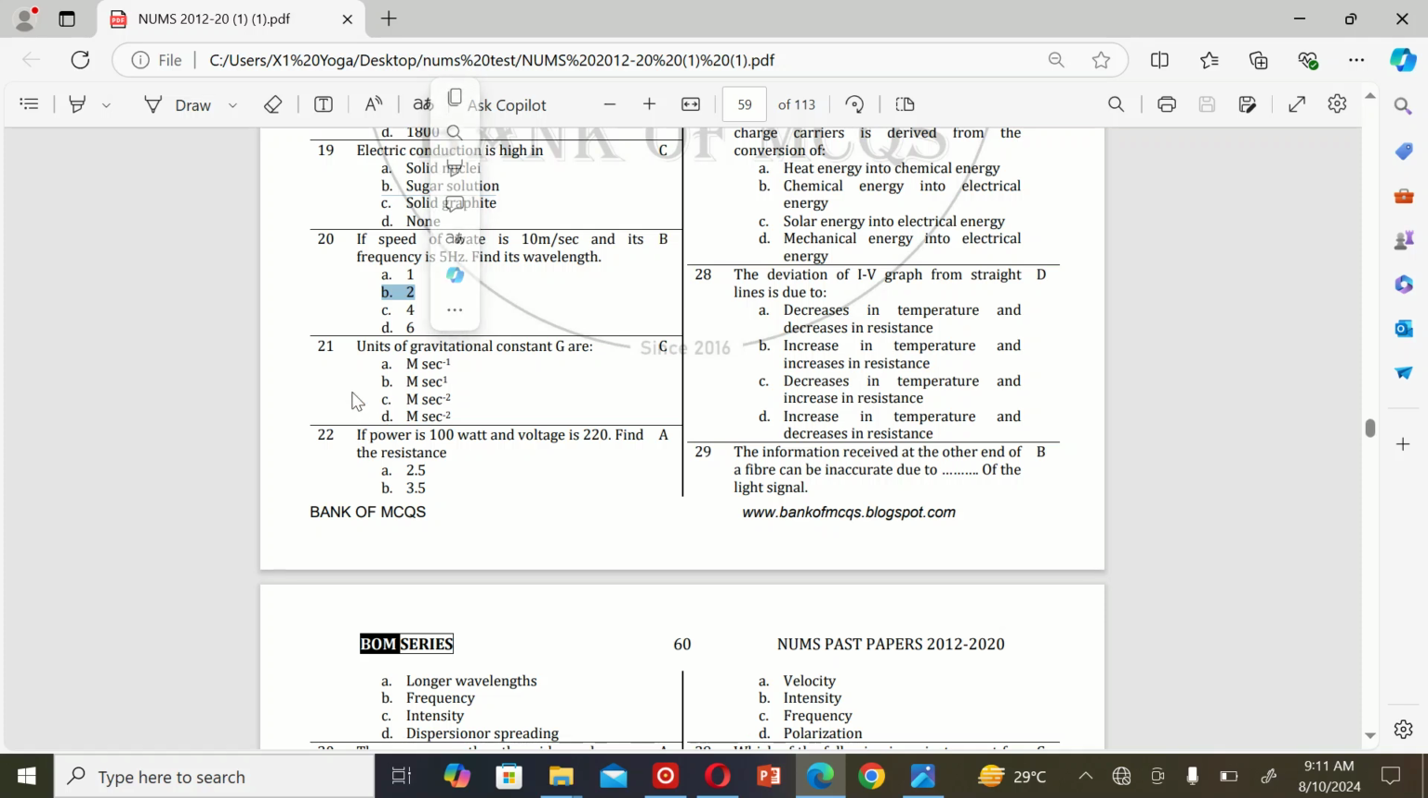The next MCQ is: the unit of gravitational constant G is A, meter per second, B, meter second, C, meter per second squared, and D, meter per second negative square. So the correct option is C.